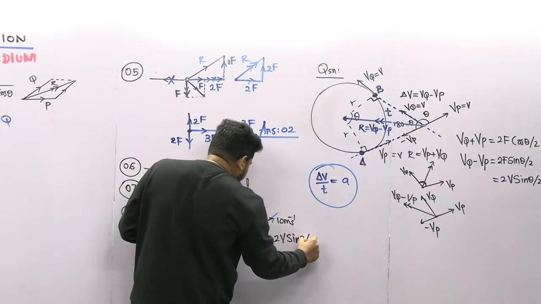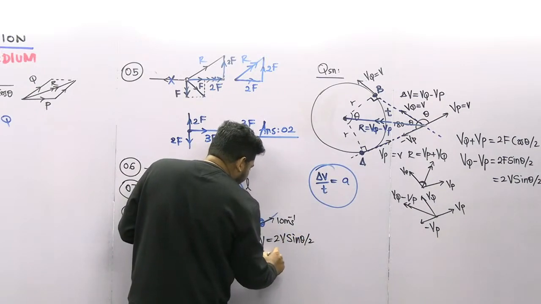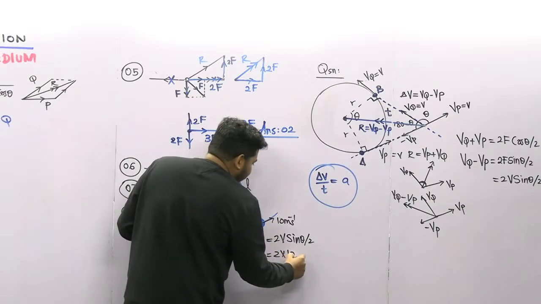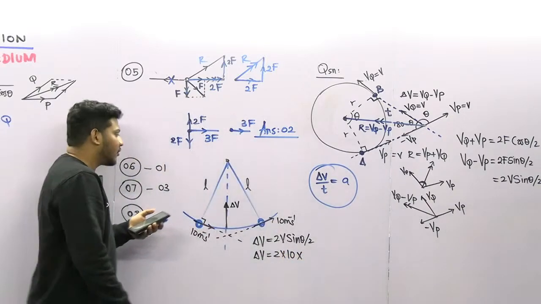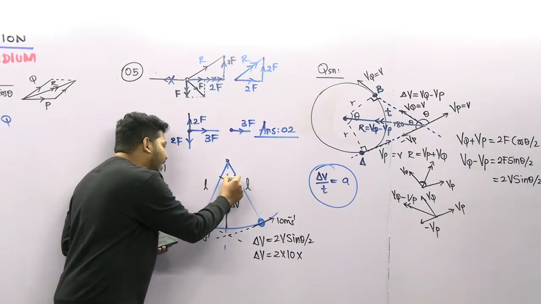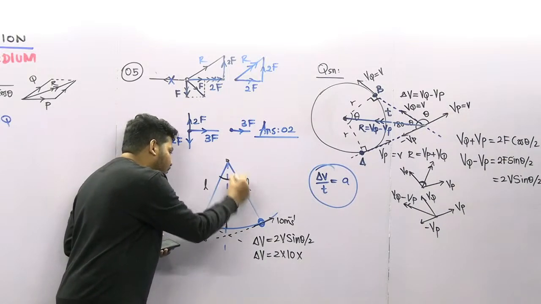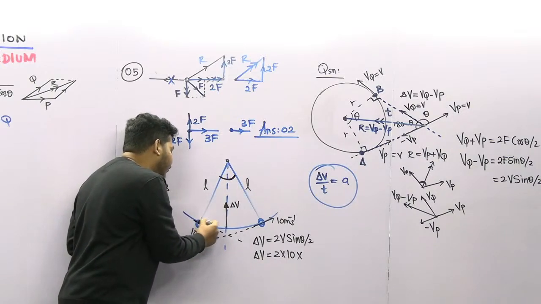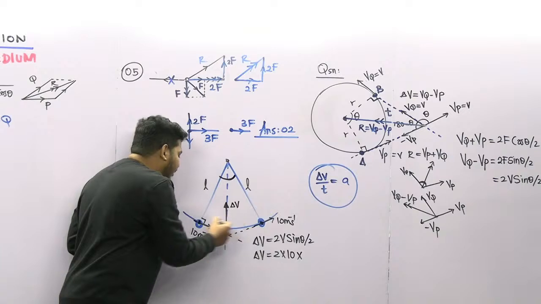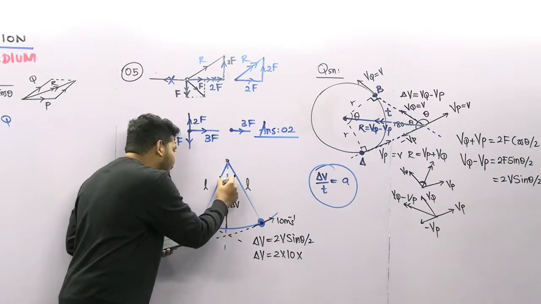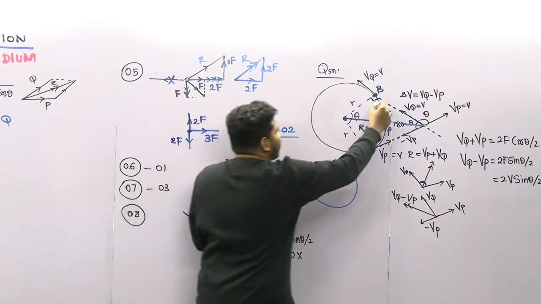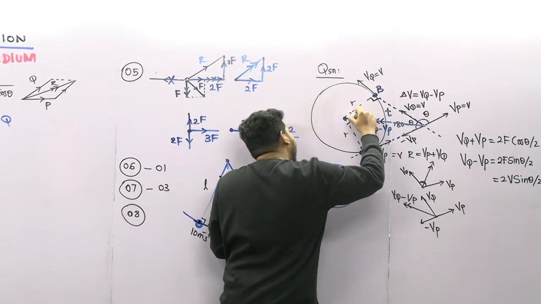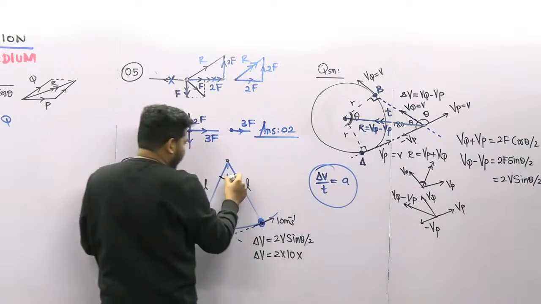So here delta V is equal to 2 into the velocity, 10, into sin theta by 2. We know that the entire angle between these two lines is theta, because the velocities are acting at these two points. The angle between this velocity and this velocity is theta.